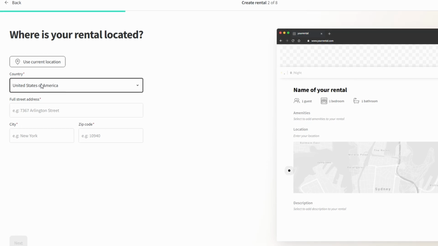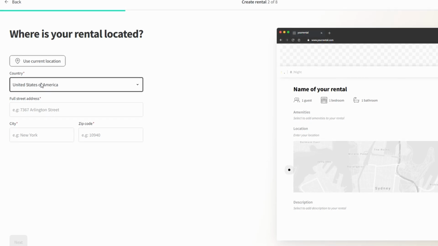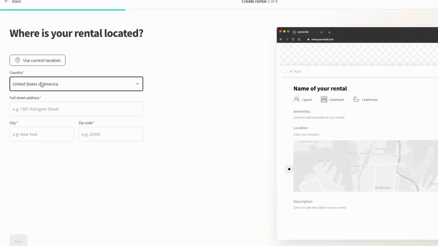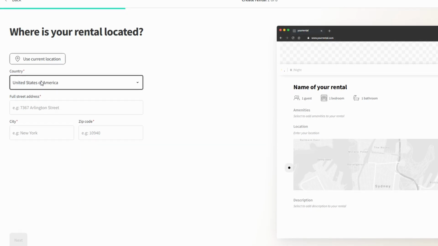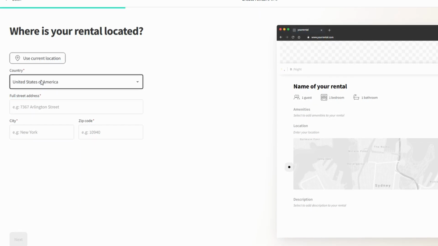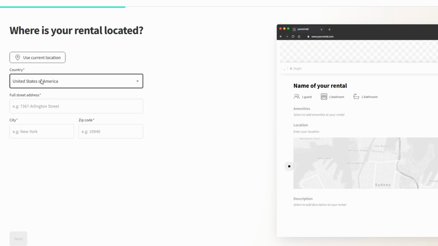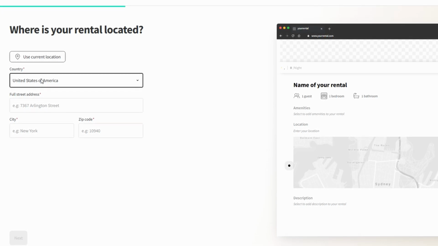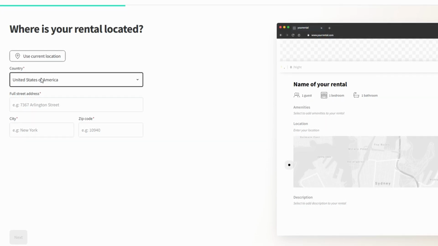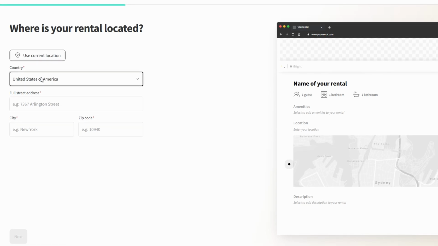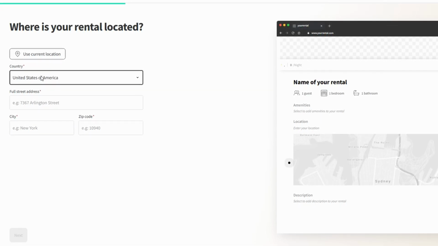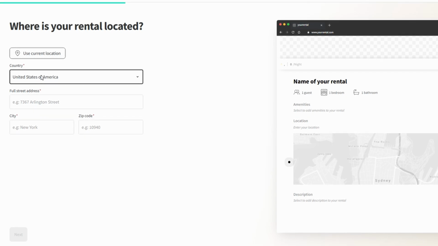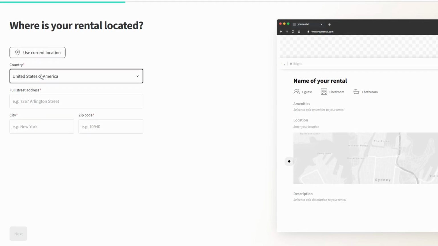If your property is located in a remote or hard-to-find area, you might want to add extra details or even directions to help guide guests. Once you've filled out all the necessary location information, hit Next, and you'll move on to the next phase of your listing process. Each step ensures your rental is accurately described and easy for potential guests to find, making it simple to get your property listed and ready to host.